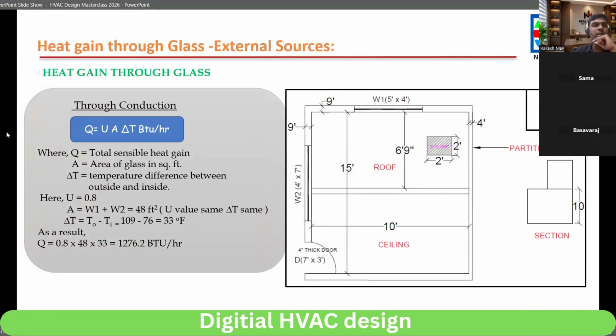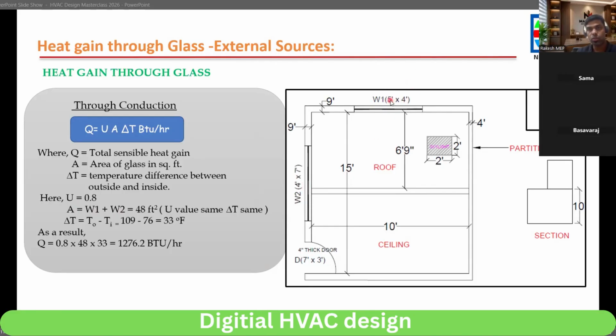So heat gain through glass, first is conduction. For conduction, Q is equal to U A del T. Now U, you know, for the glass we already got it, so U is equal to 0.8. 0.8 means 80% heat will transfer from outside to inside. And area: W1 and W2. Both will add, because for conduction we have to add. For radiation we cannot add because orientation is different. This is north, this is west. So we cannot add in radiation, but in conduction we'll add it.